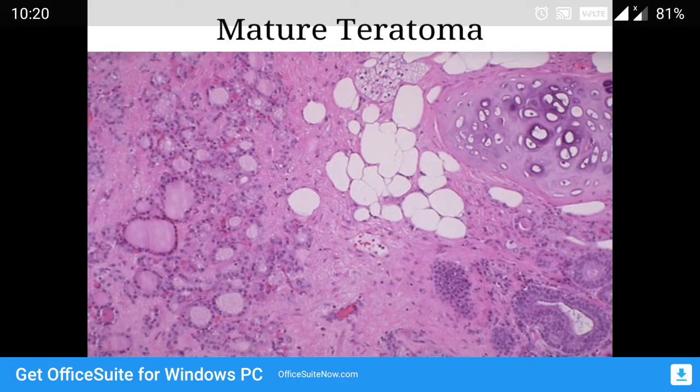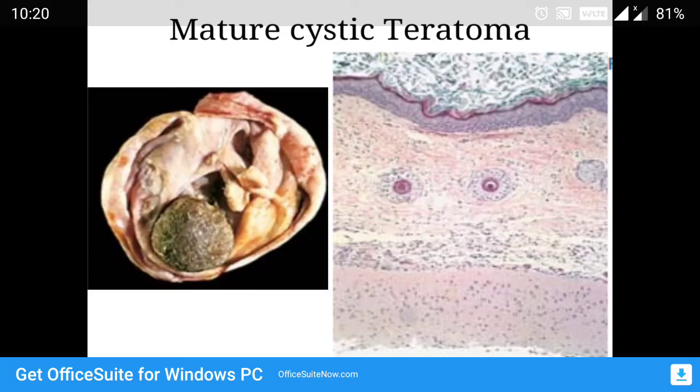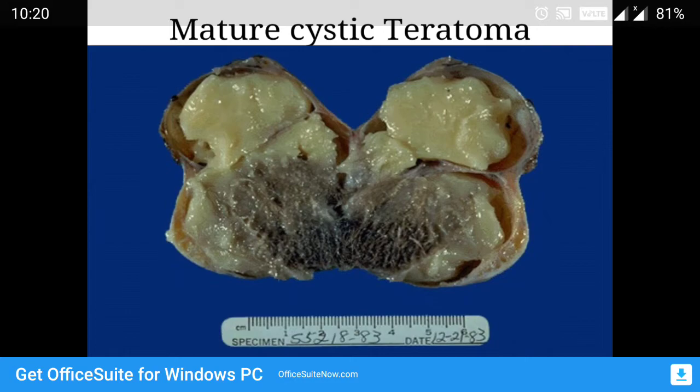So you can see the teratoma. Okay, when the teratoma shows all well differentiated tissue, like you can see here, cartilage, fat, glands, then it is called a mature teratoma. So you can see here a mature cystic teratoma, or it can even be called a dermoid cyst, because it shows only tissues derived from ectoderm, that is skin, keratin, hair follicles are seen here. So it's a dermoid cyst. Again, the dermoid cyst cut section showing you cheesy material and hair.